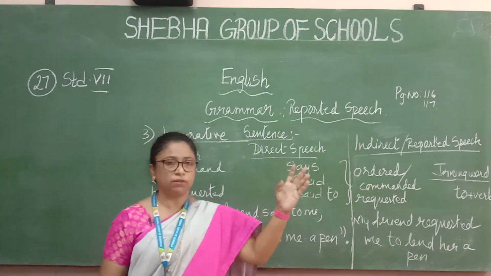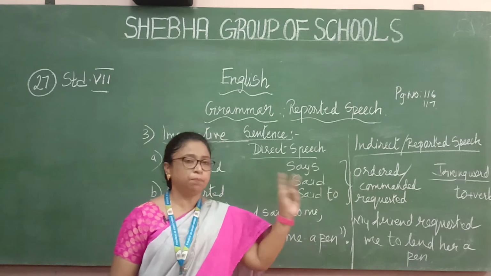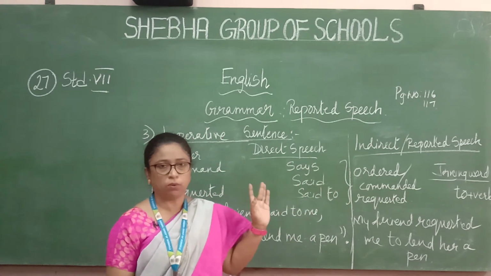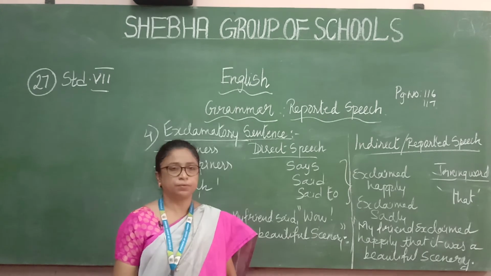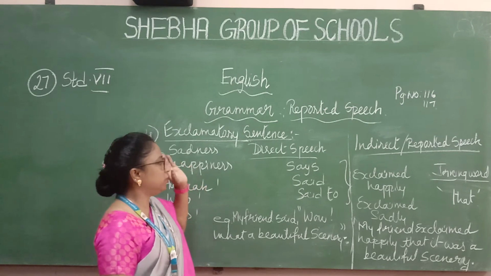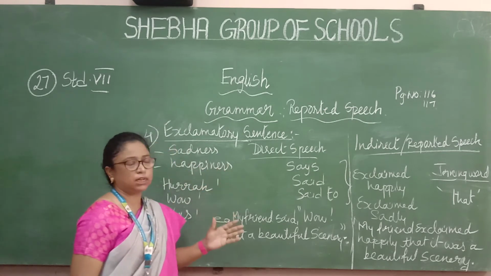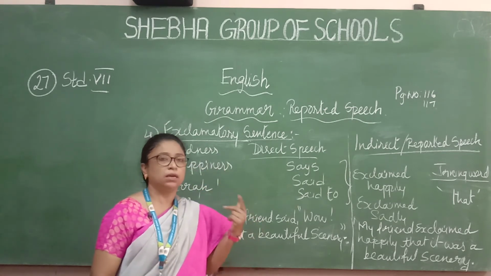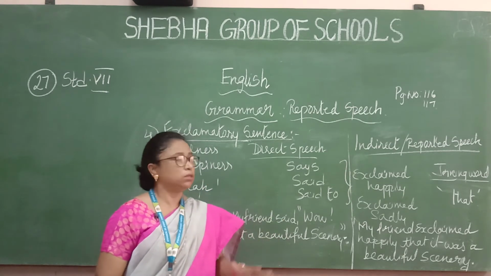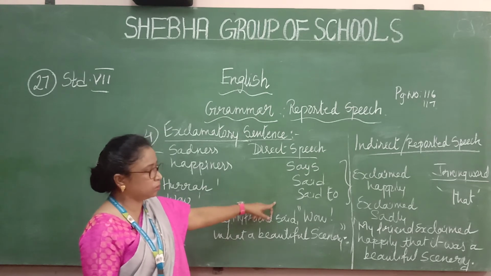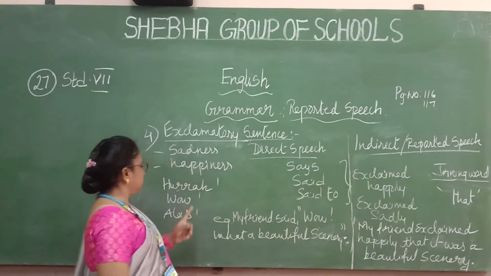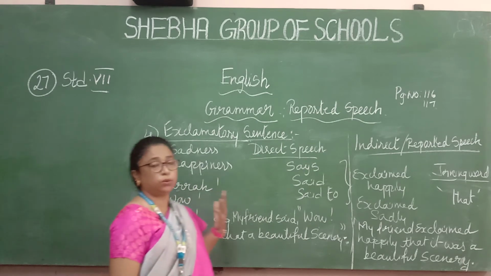Statement, interrogative yes or no, now WH question, then imperative that is commanded or ordered, imperative requested, you are thorough with it. Now next, the last part. What's the last part? It is the exclamatory sentence. In the exclamatory sentence again there are two parts, that is, emotion showing happiness or sadness. So for that, said to will change to something. If it is happy, that is hooray. If you say hooray, if you say wow, these kinds of words show your happiness.